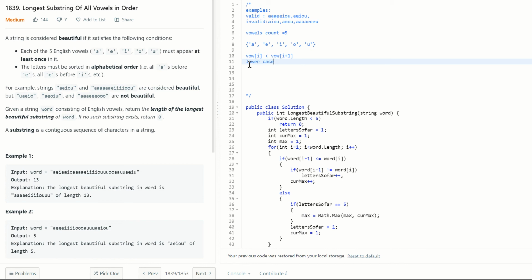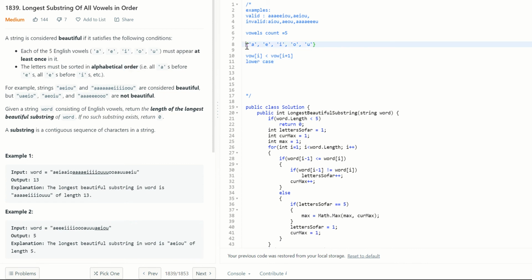The second condition is that the letters must be sorted in alphabetical order. So all A's should come before E's, all E's should come before I's, all I's should come before O's, and so on. From that we can derive it.